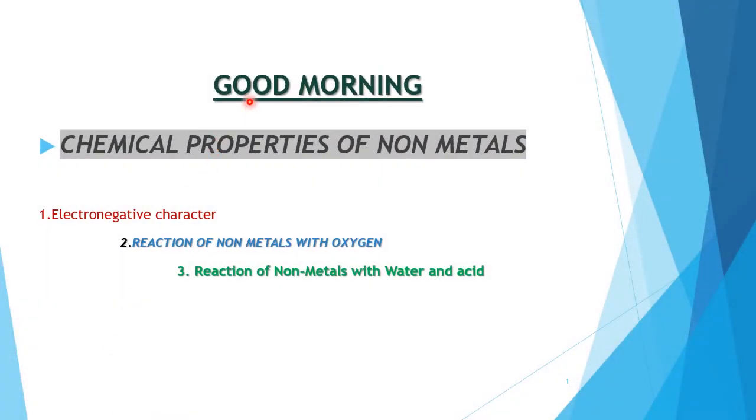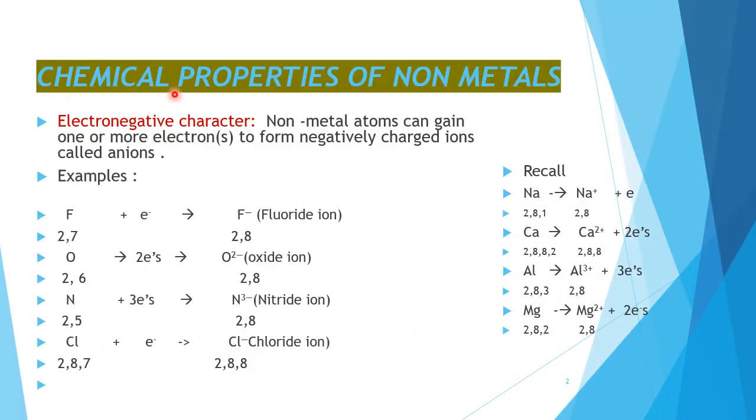Good morning, children. Under the chemical properties of nonmetals, today I will teach you electronegative character of nonmetals, then reaction of nonmetals with oxygen, and finally reaction of nonmetals with water and acid. The first chemical property of nonmetals is their electronegative character.